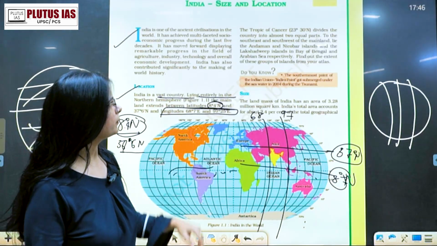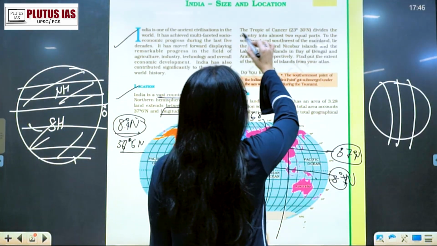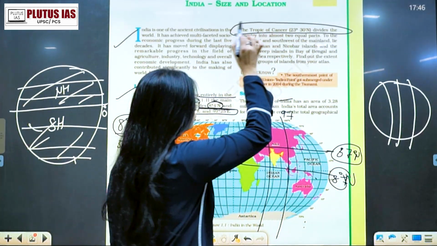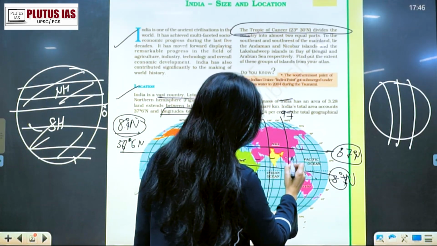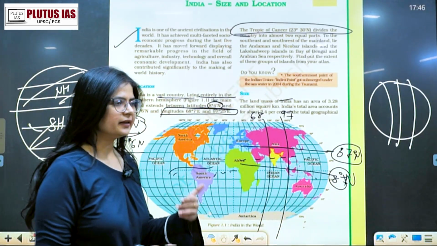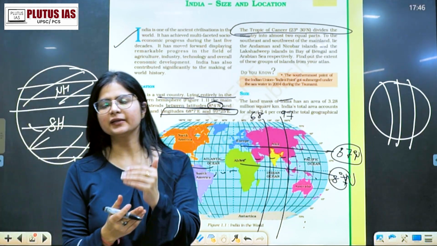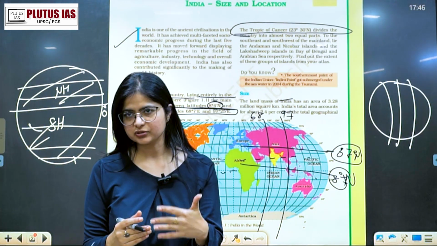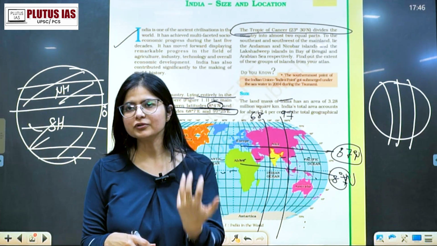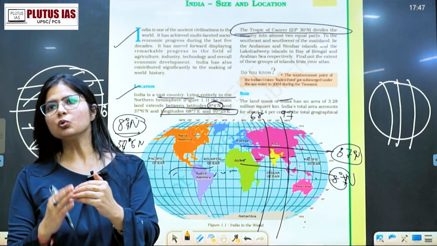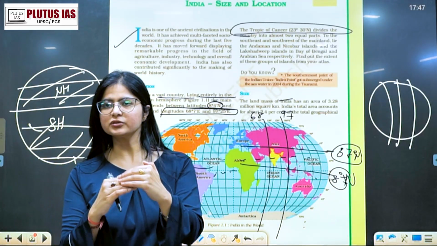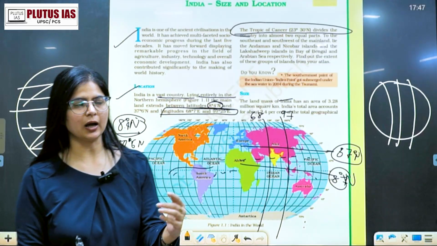Next, the Tropic of Cancer. It passes through India in such a way that it almost divides India into two equal halves. I'm using the word almost: it almost divides India into two equal halves.